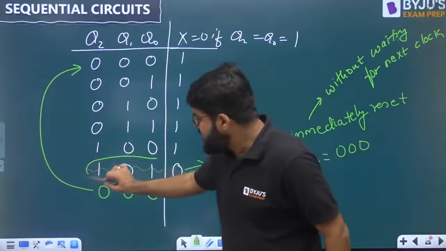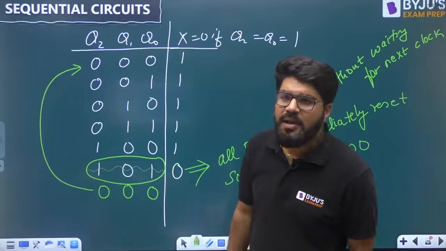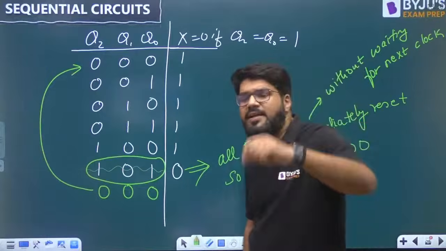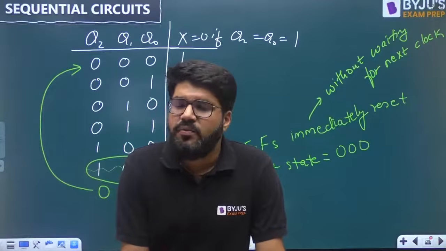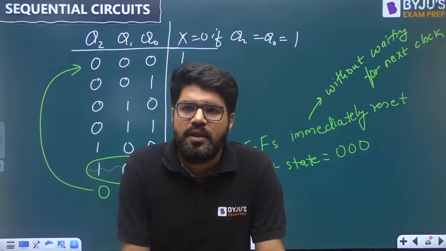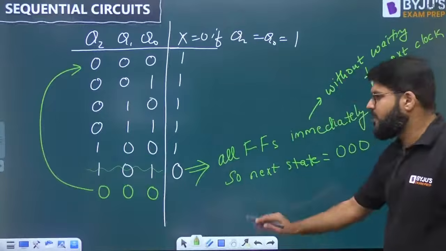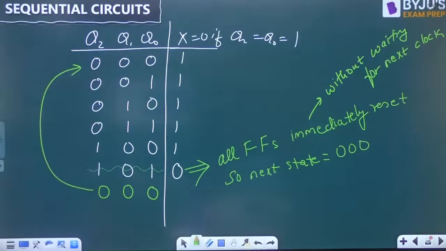So this is a state which comes, but for a very small amount of time, it will not be active for one clock cycle. What is known as a valid state in a sequential circuit, in any circuit? A valid state is one which remains active for one clock pulse. This one is not totally active for one clock pulse, so this is not a valid state.